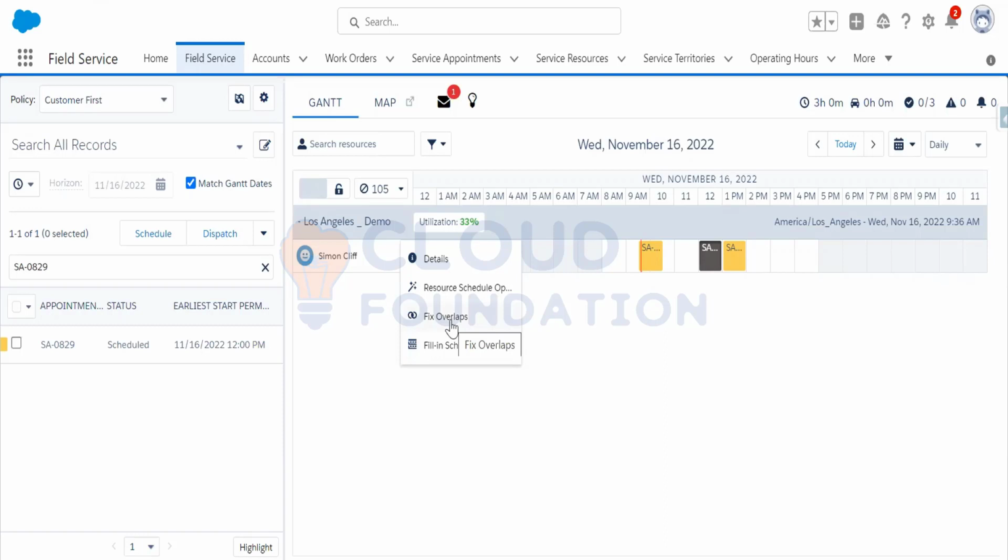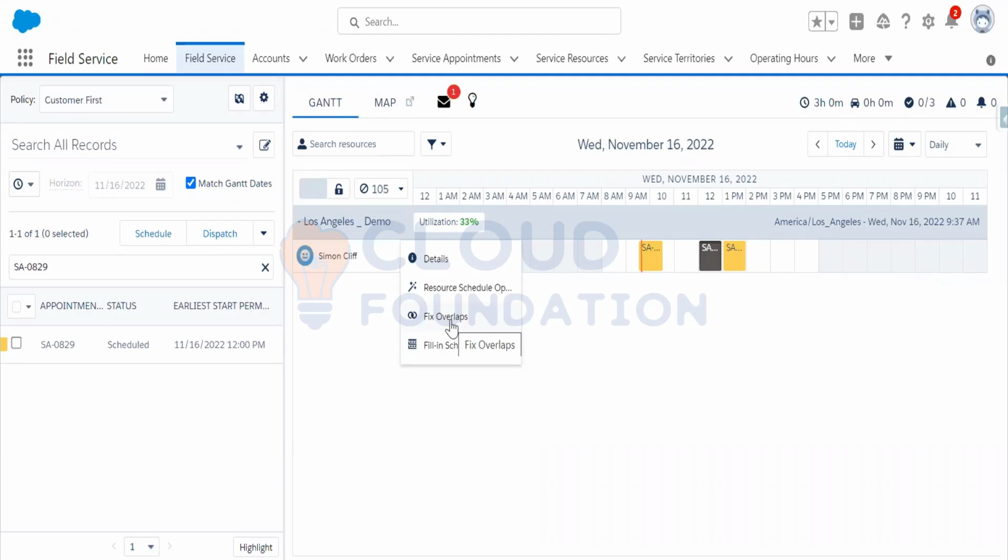So resource schedule optimization is actually not considering the absences. Fix overlaps takes care of the resource absences also.